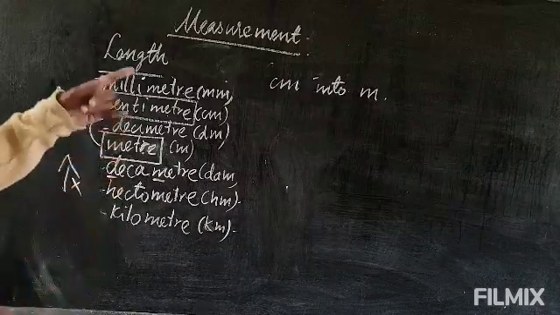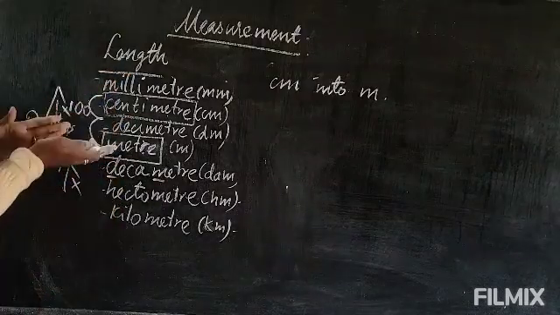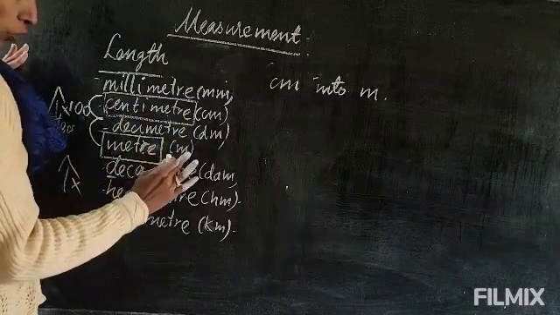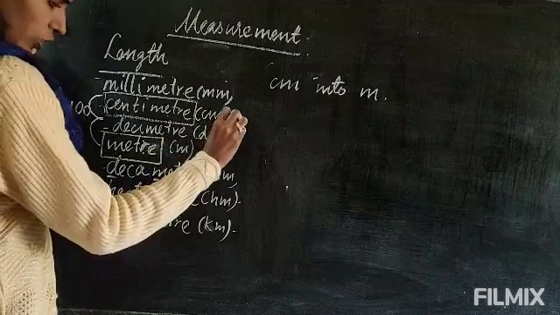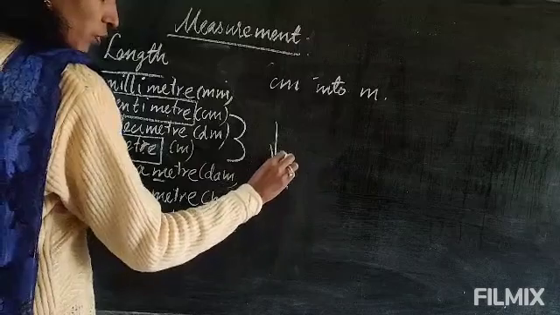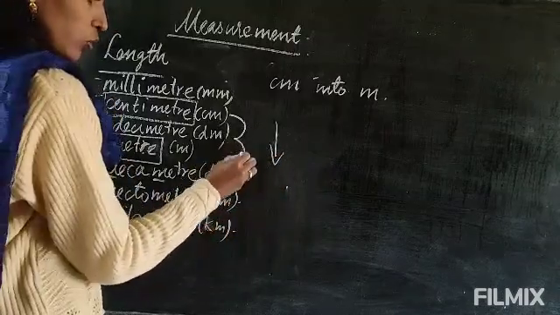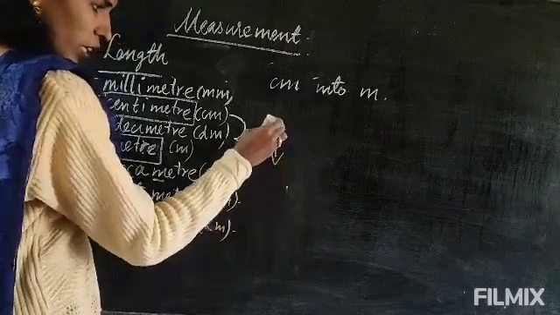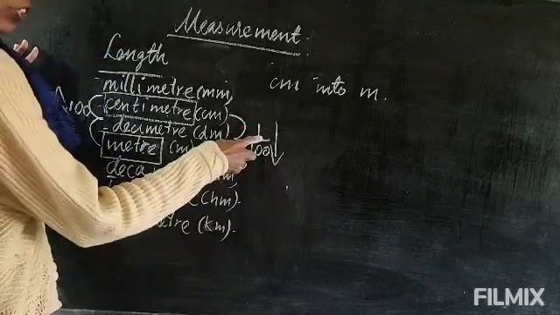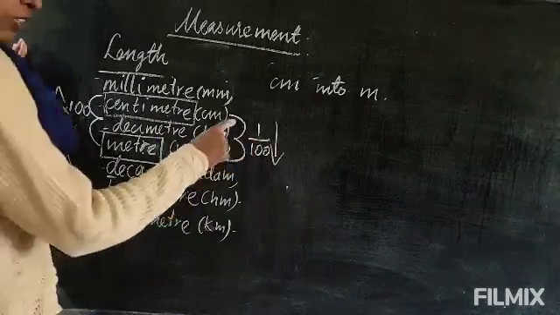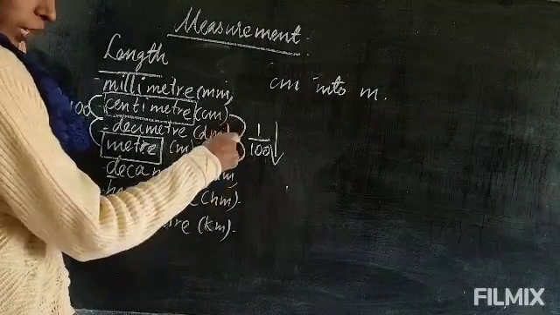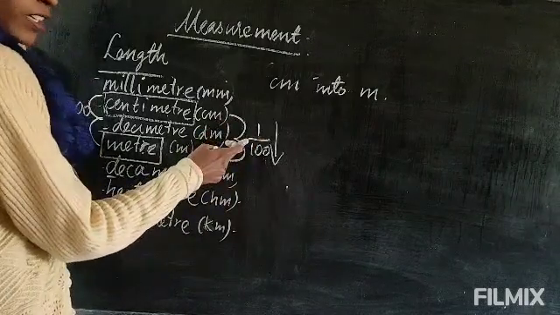Next one, centimeter into meter. Okay, before it was meter to centimeter, now centimeter to meter. Now I will come this side. Centimeter is here. So from centimeter to meter, we have to come 2 steps downward. 2 steps, so it is 100. Downward, so it is divide, so it will be 1 by 100. When you write 'by', it means divide. You are coming 2 steps, so it is 100, and since you are coming downward, it is 1 by 100.